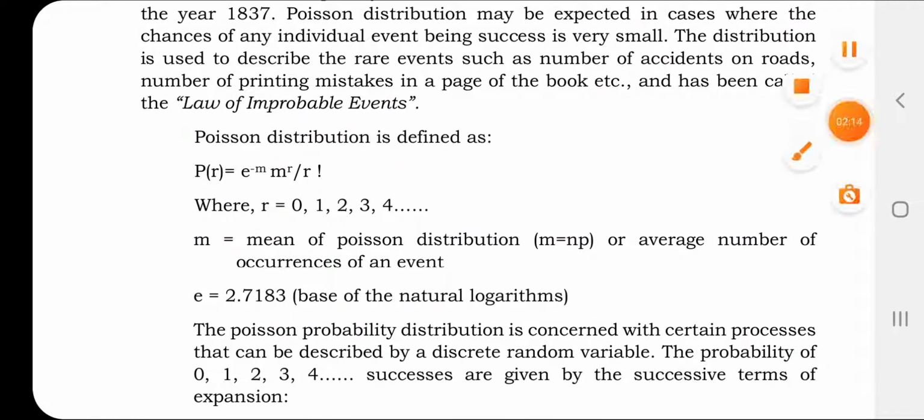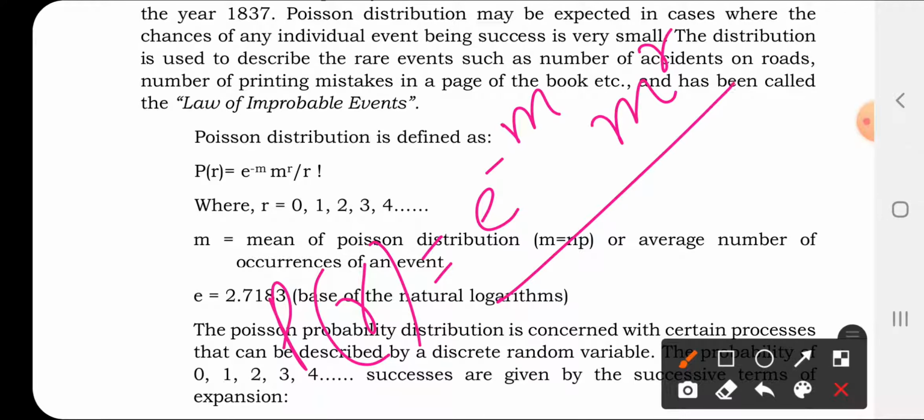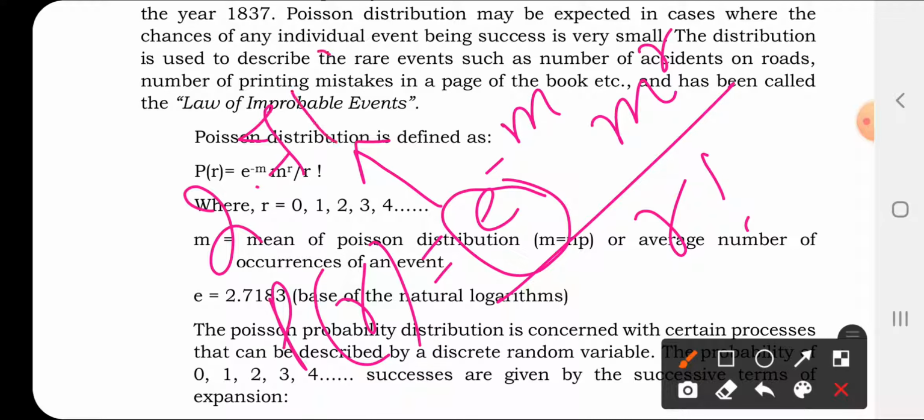Let us see what is the formula in case of Poisson distribution. P(r) = e to the power minus m into m to the power r divided by r factorial. This is the formula. Here e is a mathematical constant, the base of natural logarithms, and it is fixed at the value 2.7183. No confusion, this is the value which we are going to take at every place wherever this e comes.